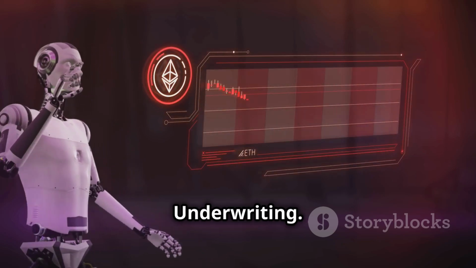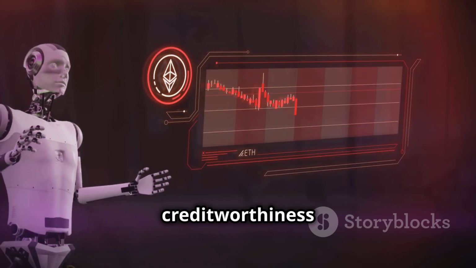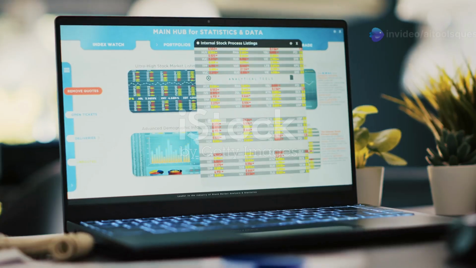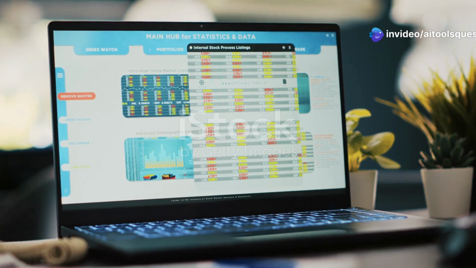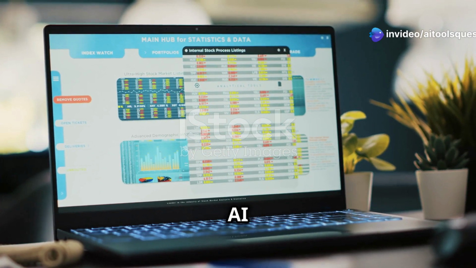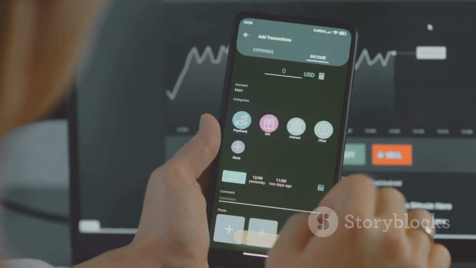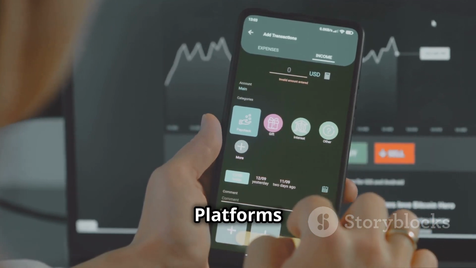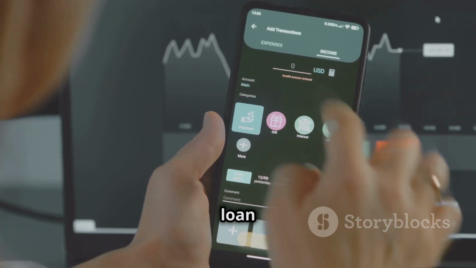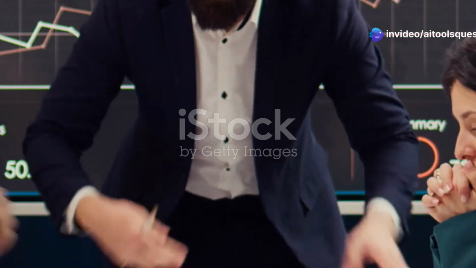Credit scoring and loan underwriting. AI systems evaluate creditworthiness beyond traditional metrics. LenddoEFL and Zest AI use machine learning to improve credit scoring accuracy. Platforms like Upstart and Kabbage streamline loan approvals with AI.